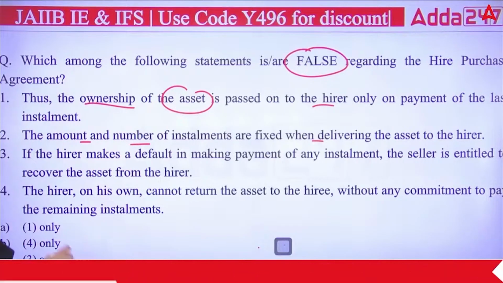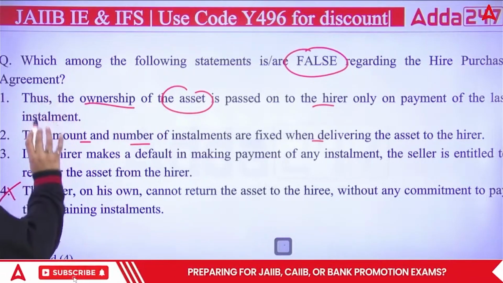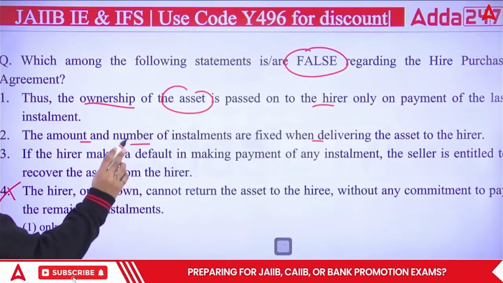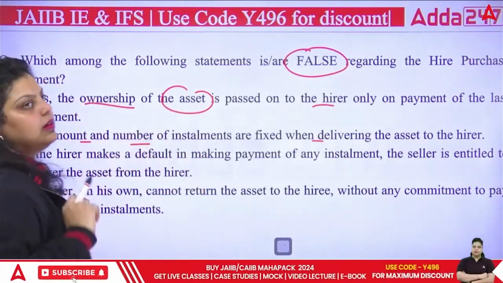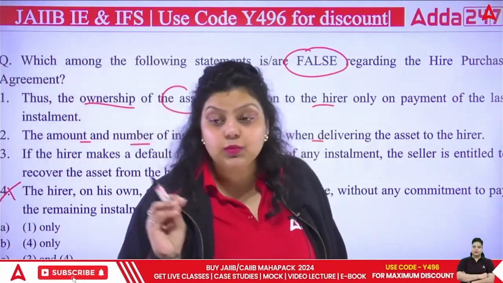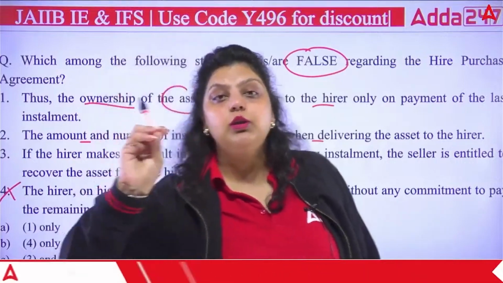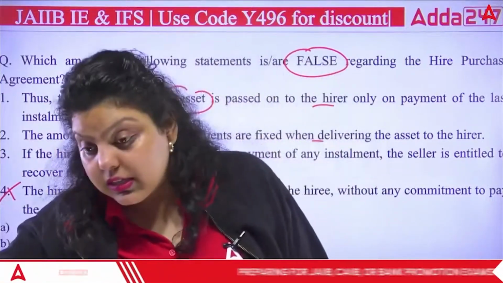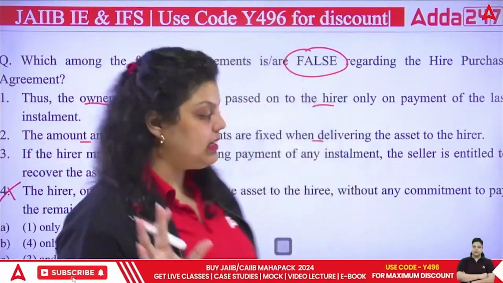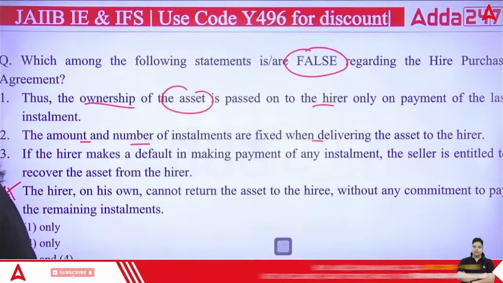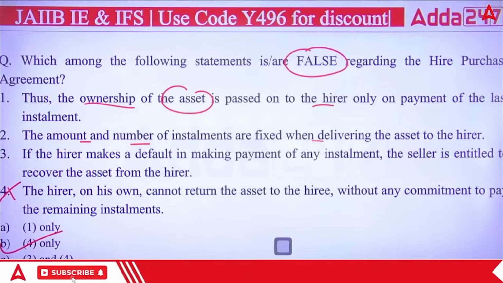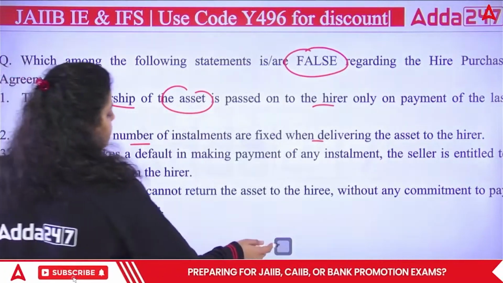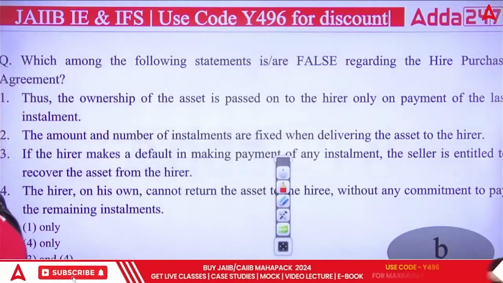Now, the fourth is not correct, because it says that a hirer on his own cannot return the asset. It can return the asset. If the hirer is no longer capable of making the installments, the hirer can return the product, saying I am not capable of making further installments, so take your product here. It is allowed to the hirer, so the right answer will be B. The fourth statement is false regarding hire purchase, so your right answer will be B.